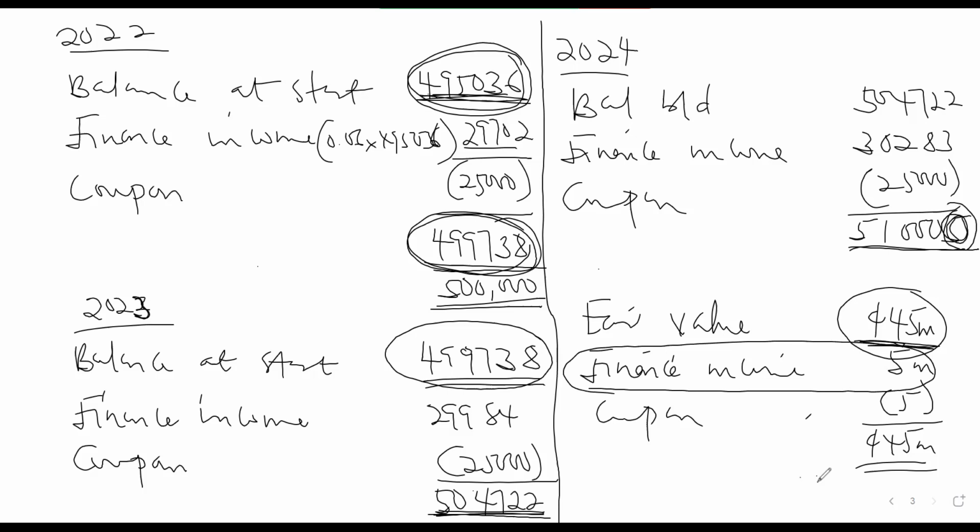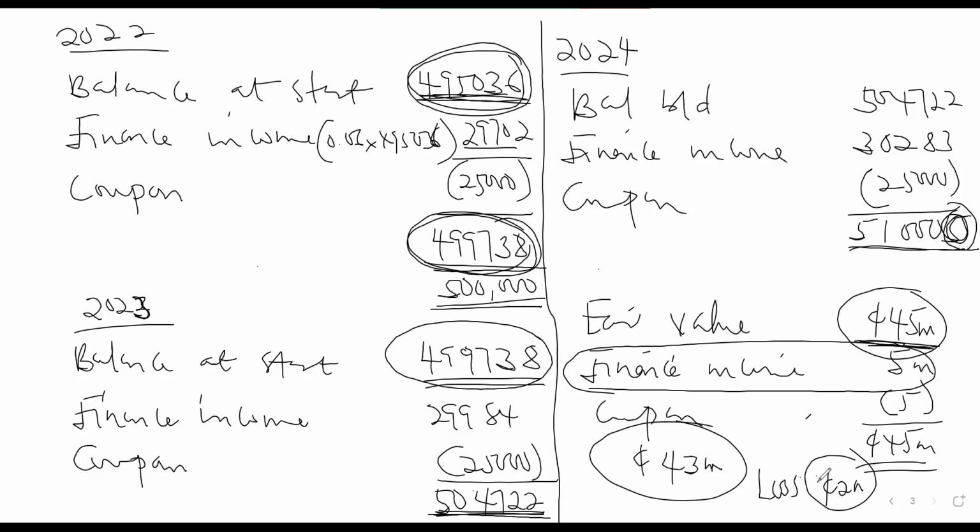By the end of the reporting period, the instrument should be fair valued. It should be remeasured at its fair value. And the question is saying that the fair value at that date is 43 million. What is happening? There is a loss, a reduction, a loss on valuation. So this loss should be charged to profit or loss, and the instrument should now be valued at 43 million in the statement of financial position of the company, and it will be classified as a current asset.